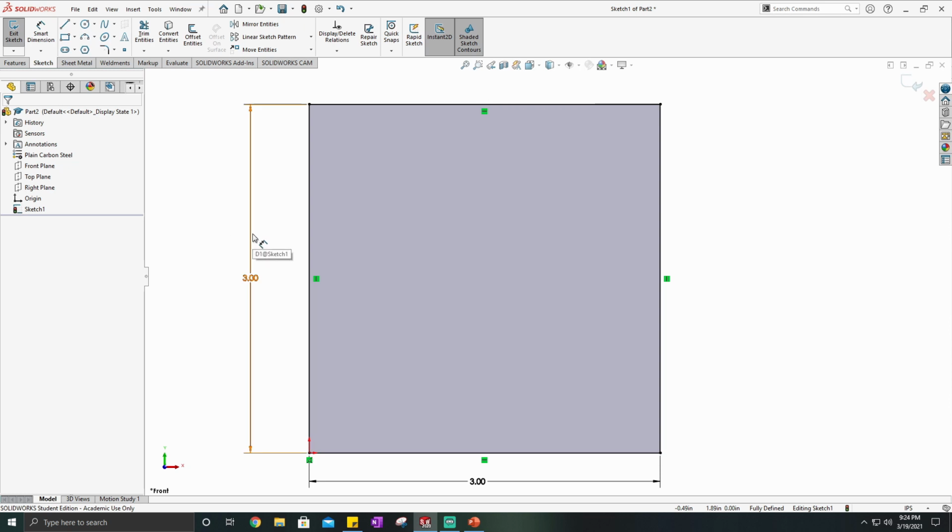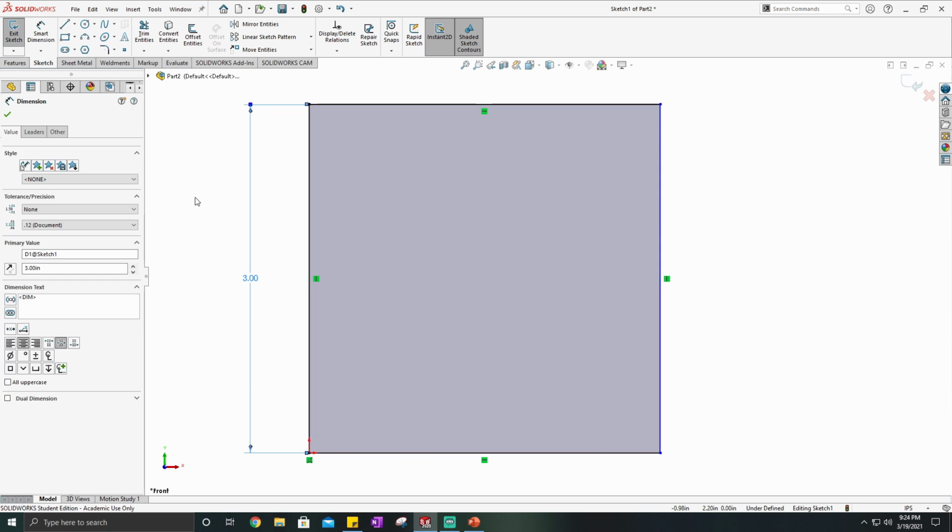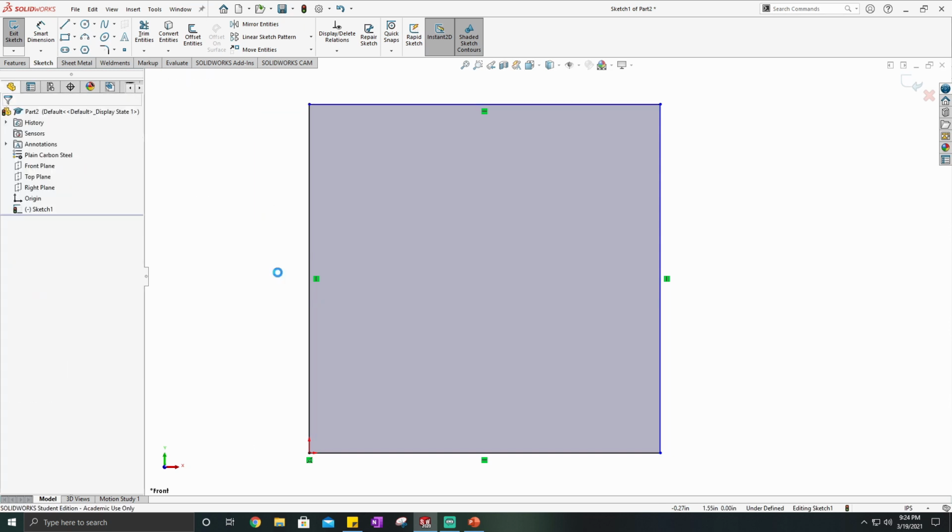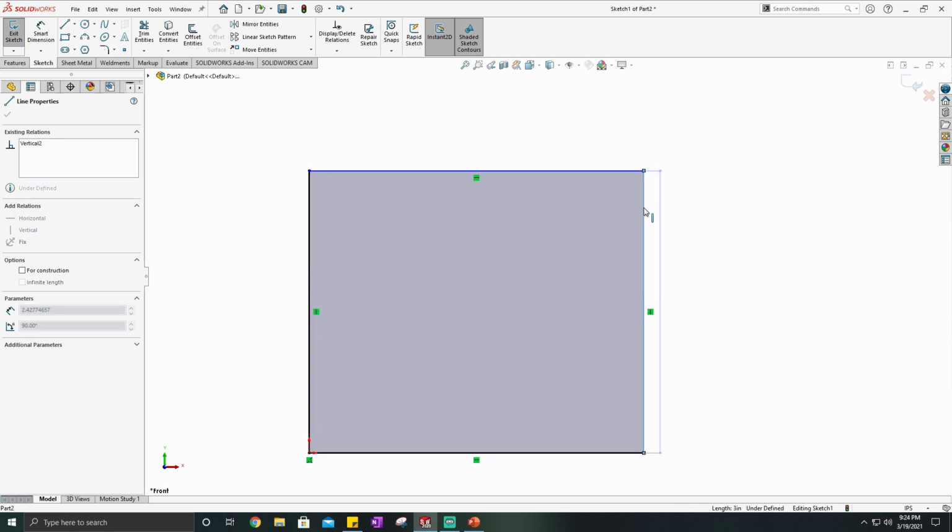But let's say that I didn't want to place dimensions for every little thing. One of the things I could do is delete that, and I'll delete these dimensions. So if you just click on it, press delete, it goes away. And now I can move it again however I want.